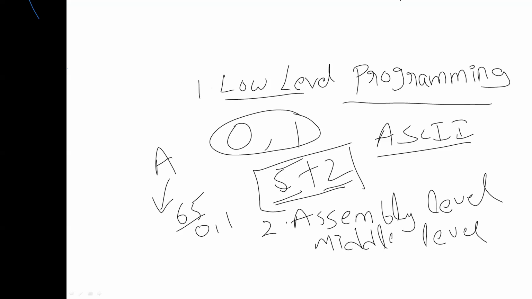When it comes to assembly level language or middle level language, the users give instructions in the form of mnemonics, which is somewhat better when compared with low level language. If you want to work with the computer, you can work with mnemonics instead of zeros and ones.